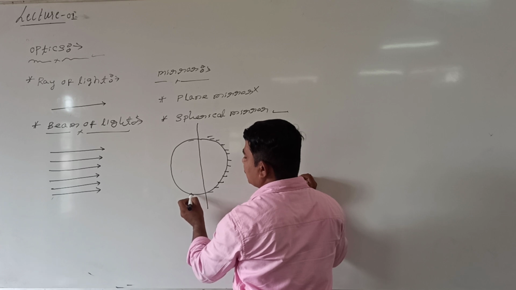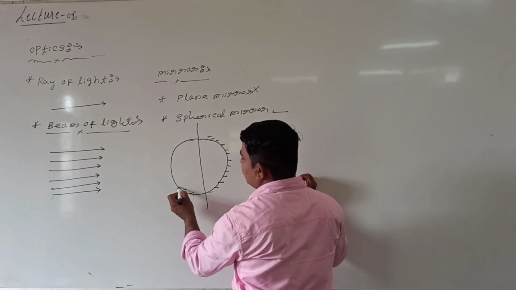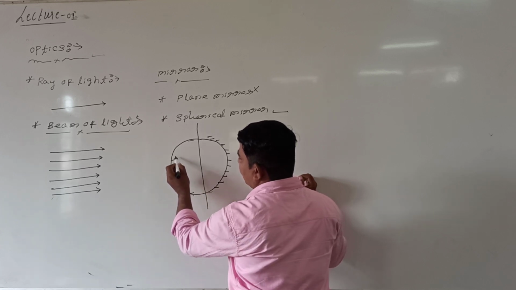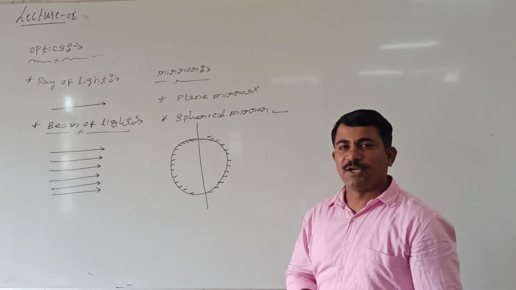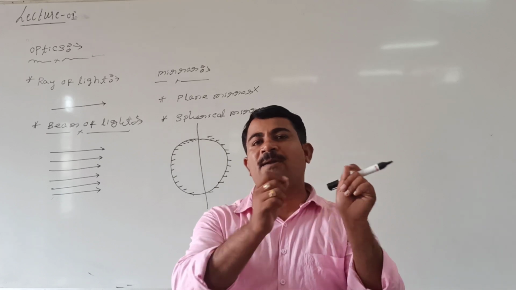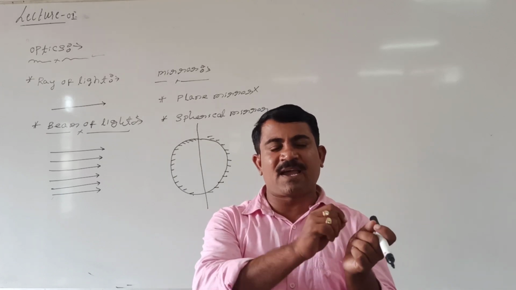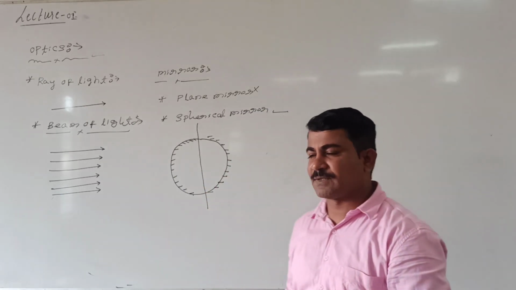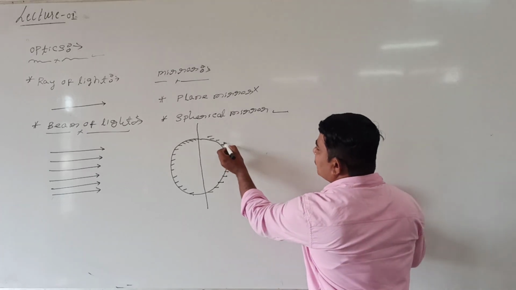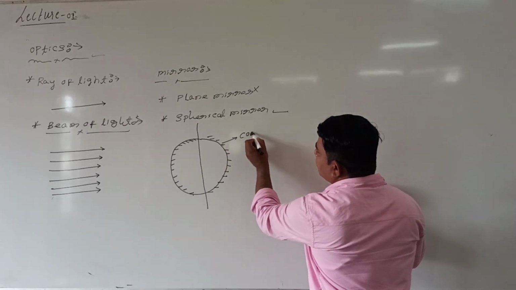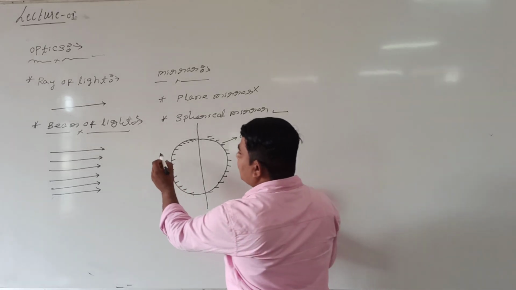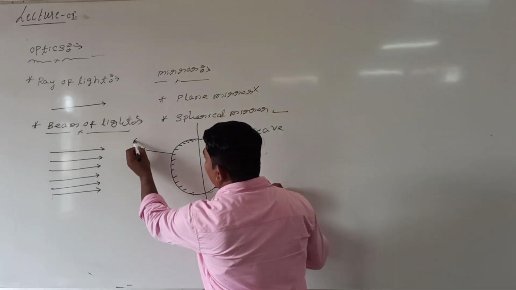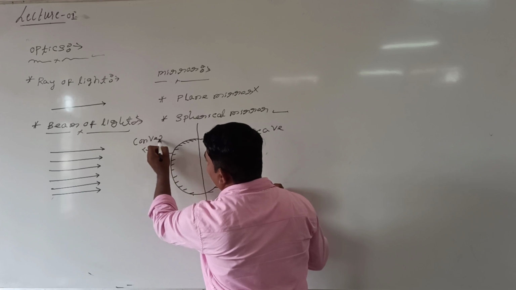Then how is it? This one I can divide. If a spherical reflecting surface is divided into two parts, those parts become a concave spherical reflecting surface and a convex spherical reflecting surface. This one I can call a concave spherical reflecting surface, and this I can call a convex spherical reflecting surface.